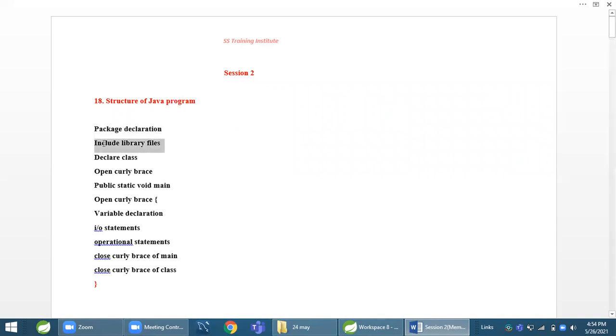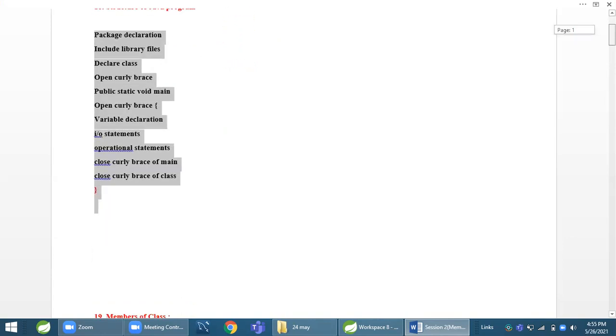Then we include some libraries, import some libraries. After this, we declare the class, then we open a curly brace, then we write the main method, then again we open a curly brace, then we do variable declarations, input output statements or operational statements, then we close main, then we close the class. This is how we write a Java program. This is the structure. When you do some programs, you will automatically understand the structure. Here we just went through it.